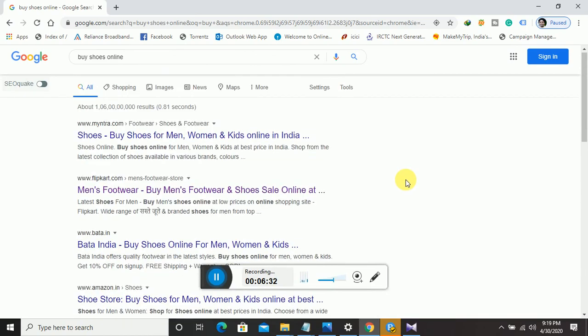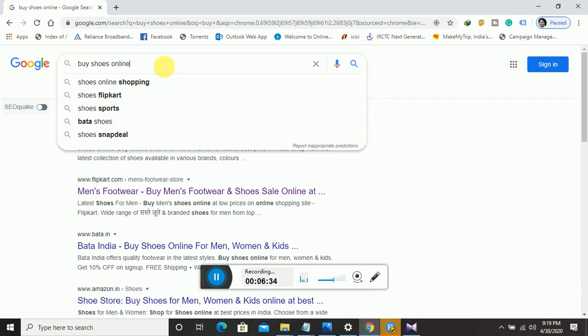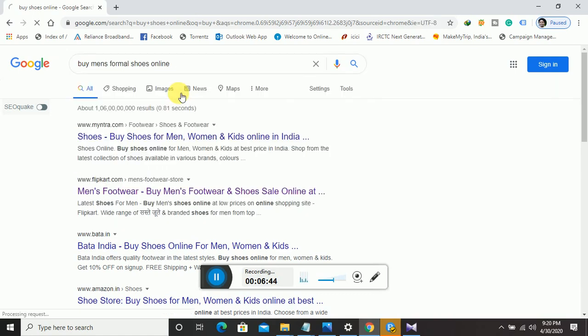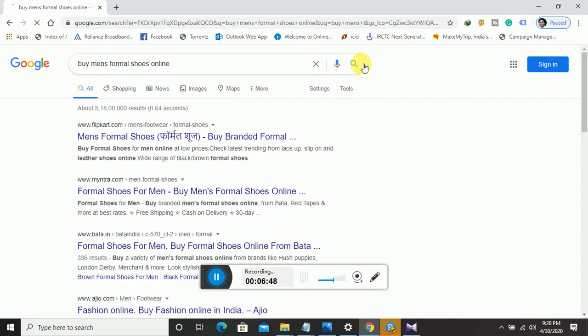So what our keyword search process should be is that we can target buy men's shoes online. See, there are five words in this keyword.